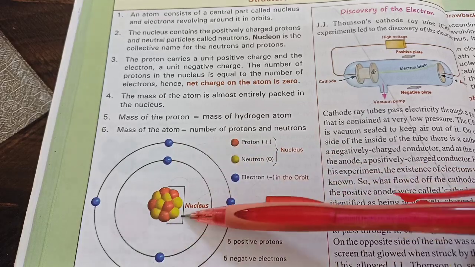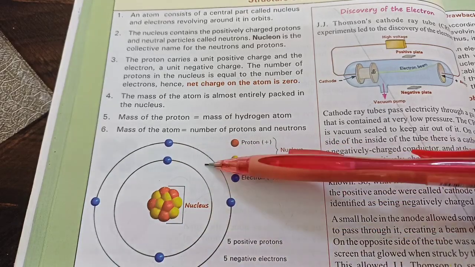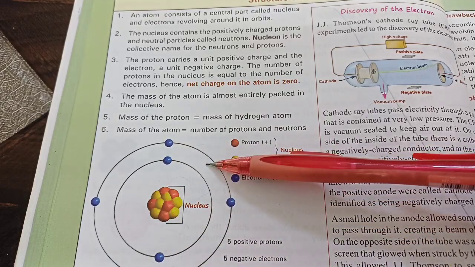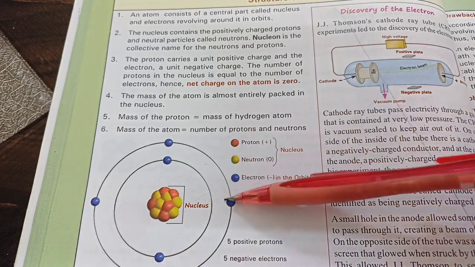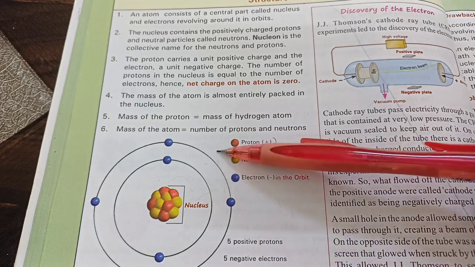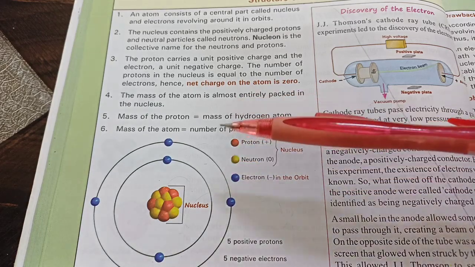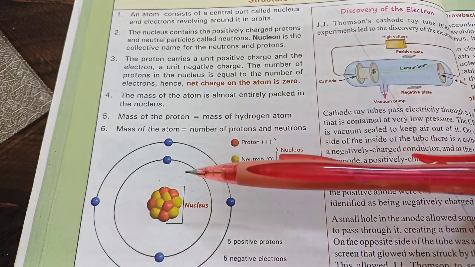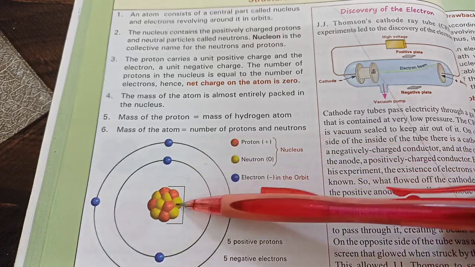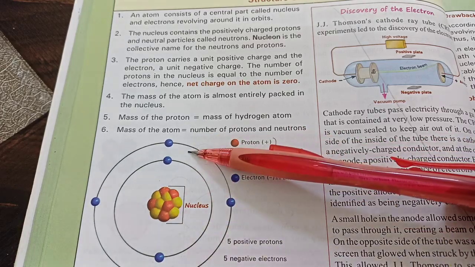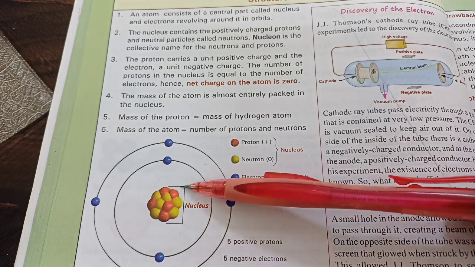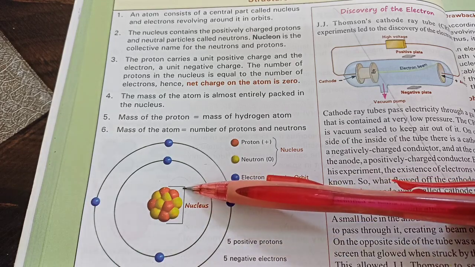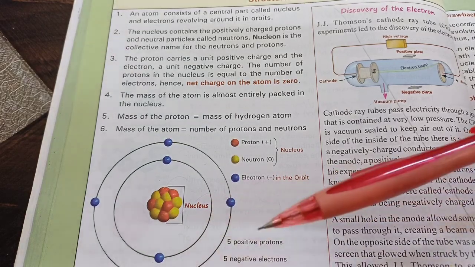Electrons are not counted while calculating atomic mass because they hardly have any mass. The mass of one electron is 1 upon 1840 of a proton's mass. However, the charge of an electron is equal to the charge of a proton, and the difference is that the proton is positively charged and the electron is negatively charged. Neutrons don't have any charge. The mass of a proton and a neutron is almost same, equal to around 1 AMU, atomic mass unit.